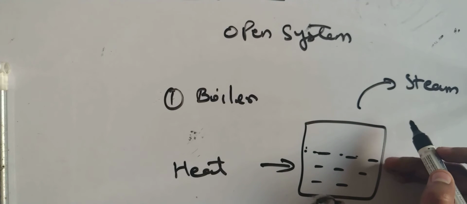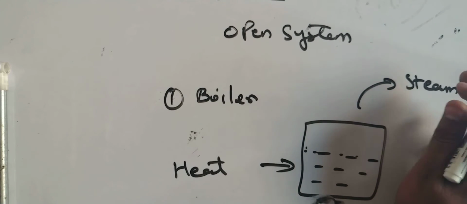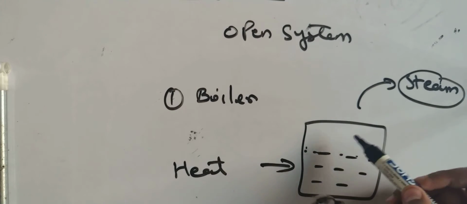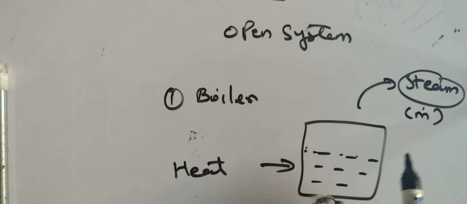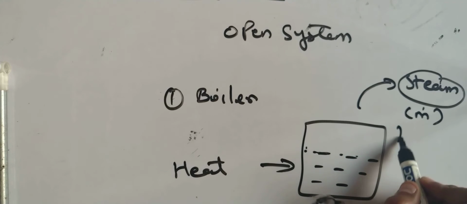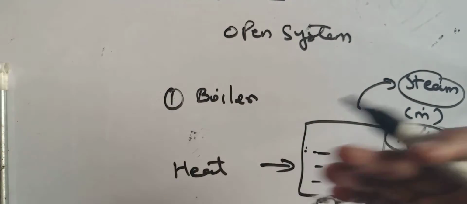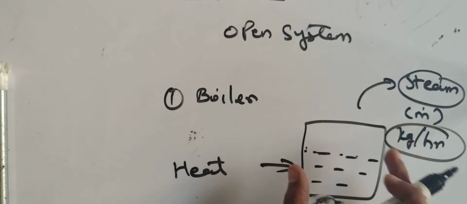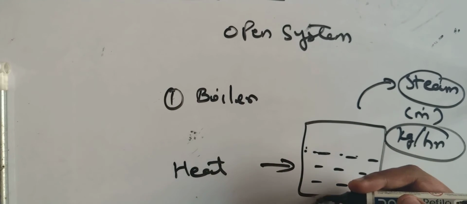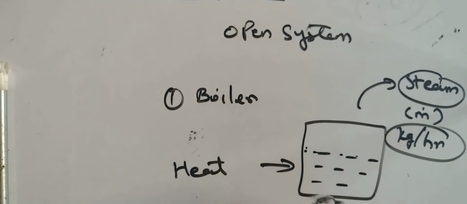That is steam. It means mass and energy: steam means heat energy, and steam also means water. So water can be extracted in the form of mass, that is m dot, which can be written as kg per hour, the rate at which steam can be extracted. So mass is also extracted and energy is also extracted. So the boiler is the best example of an open system, where energy and mass both can cross the boundaries.